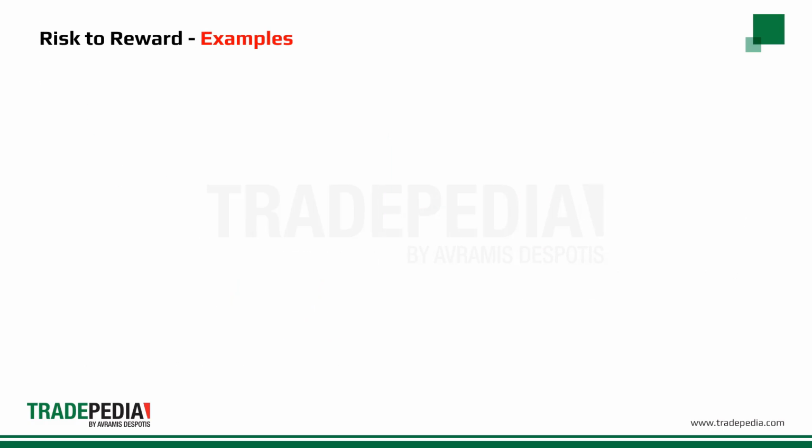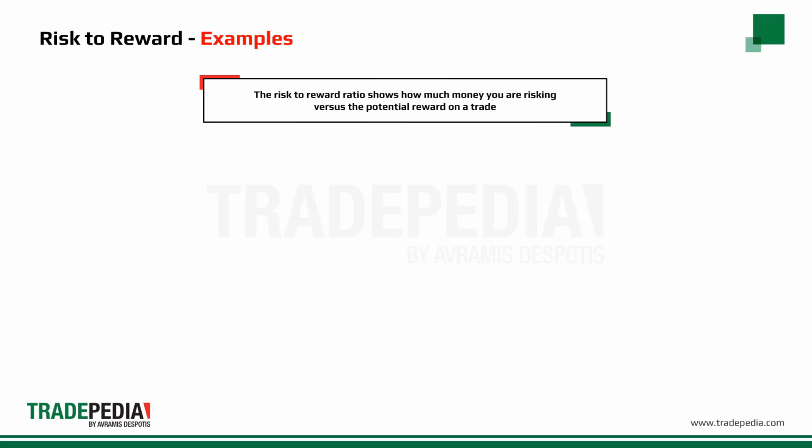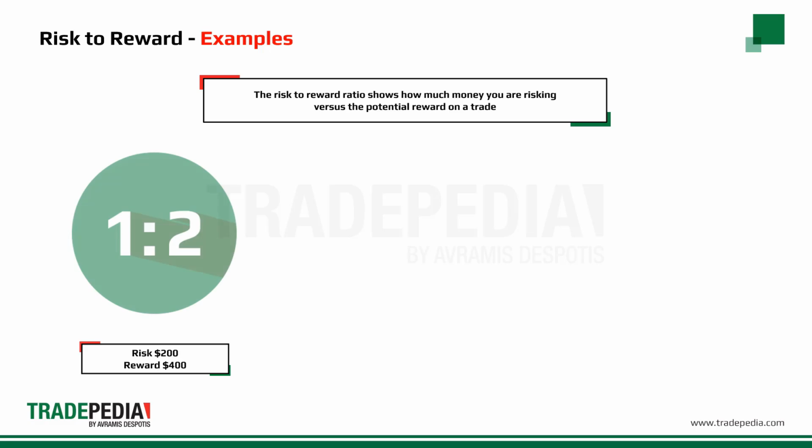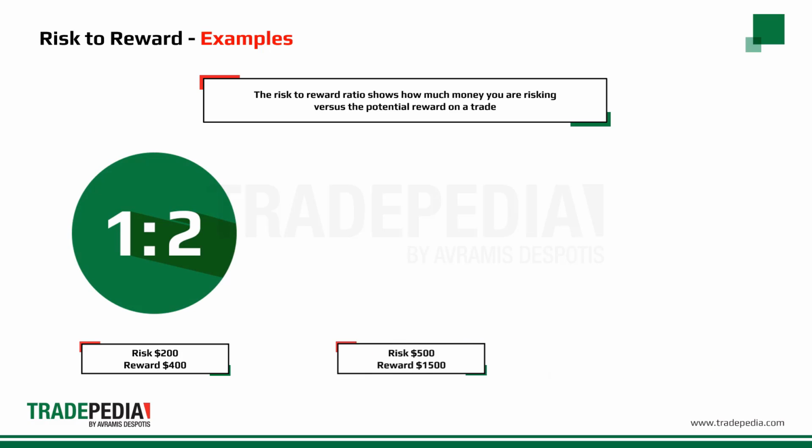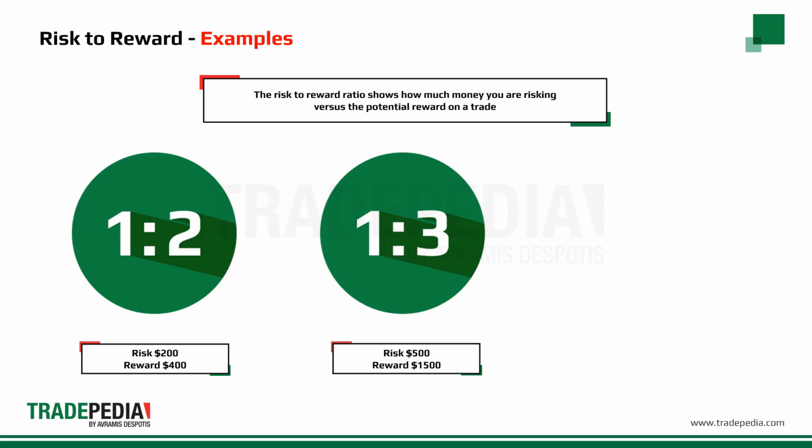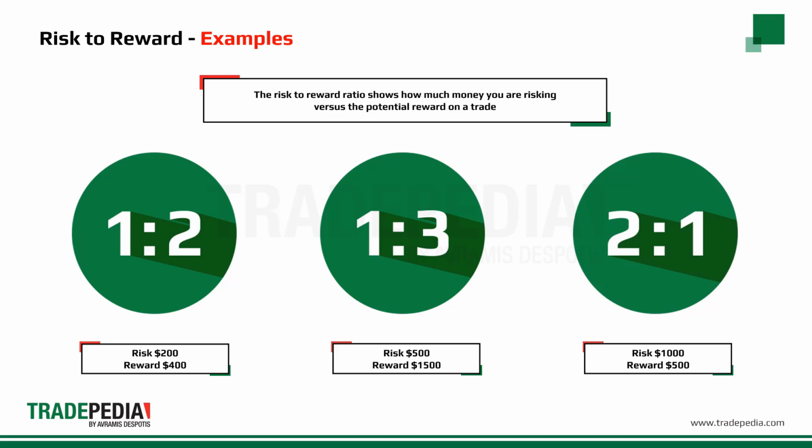Let's look at a few examples of risk-to-reward ratios. If the risk is $200 and the reward is $400, dividing 200 by 400 gives a risk-reward ratio of 1 to 2. If the risk is $500 and the reward is $1,500, dividing 500 by 1,500, then the risk-reward ratio is 1 to 3. If the risk is $1,000 and the reward is $500, dividing 1,000 by 500, then the risk-reward ratio is 2 to 1.